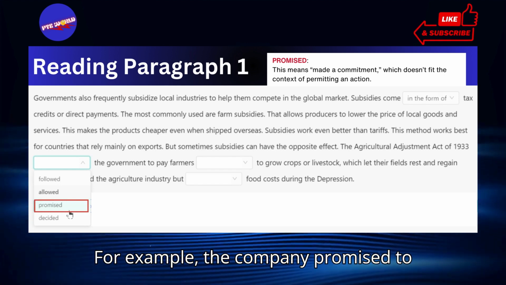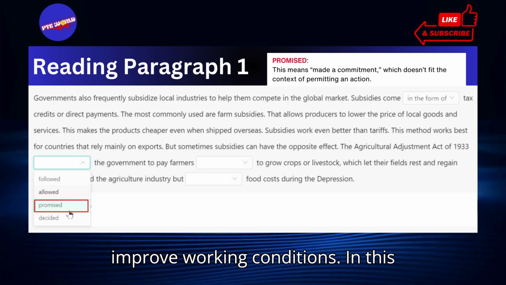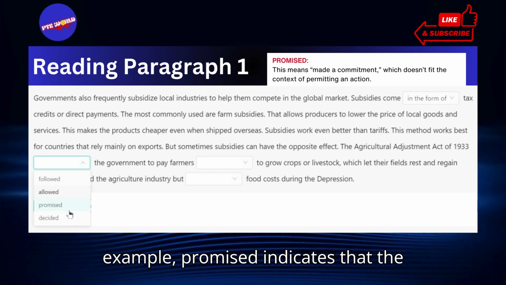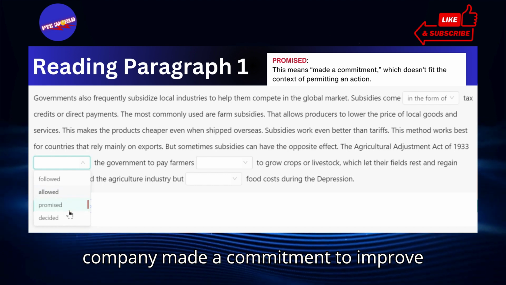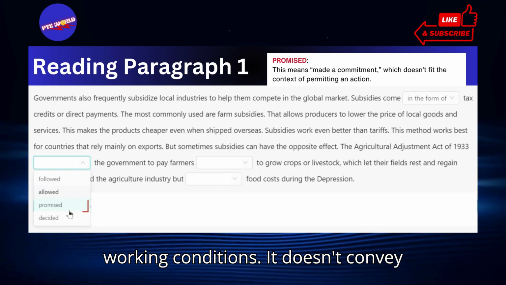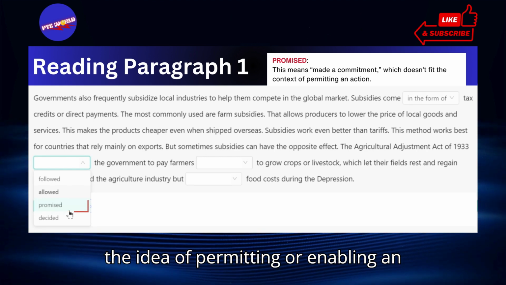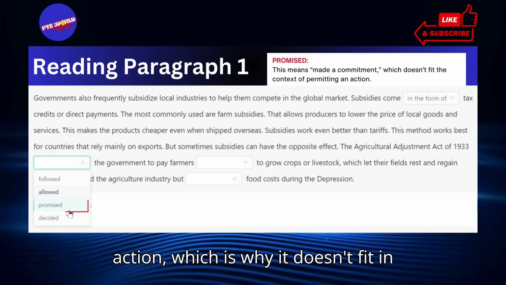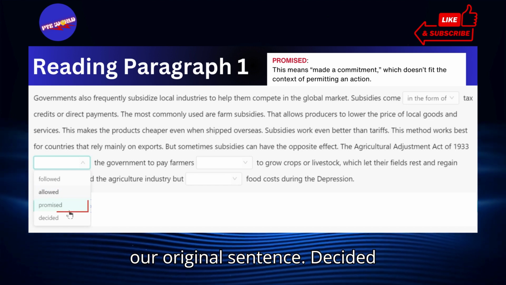"Promised" means made a commitment, which doesn't fit the context of permitting an action. For example, the company promised to improve working conditions. In this example, promised indicates that the company made a commitment to improve working conditions. It doesn't convey the idea of permitting or enabling an action, which is why it doesn't fit in our original sentence.